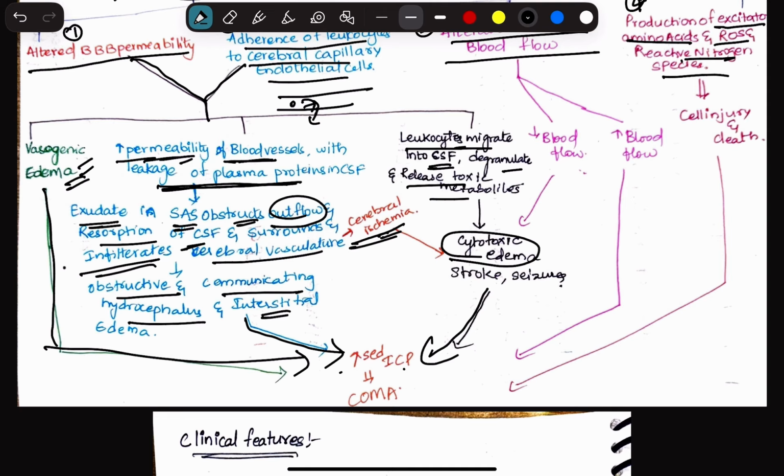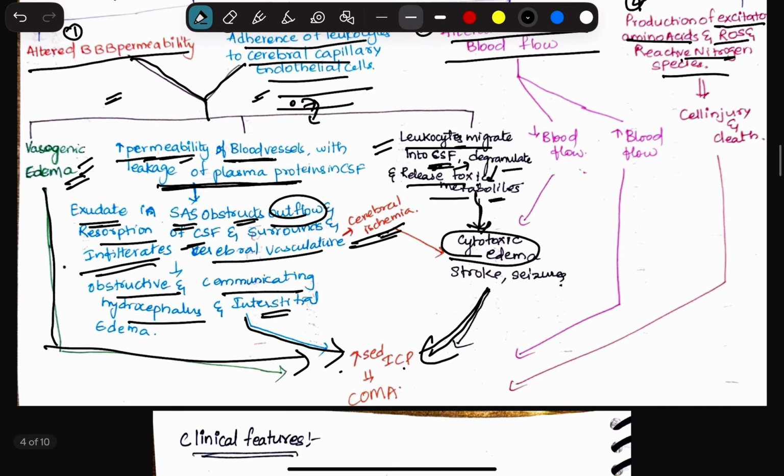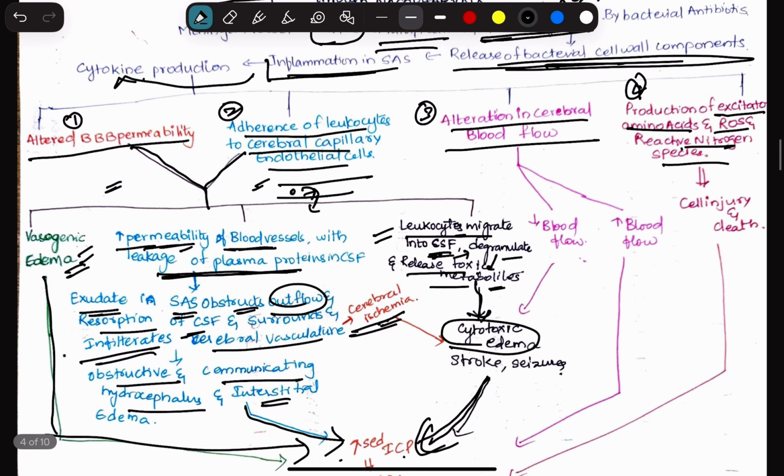Okay, so now let us move on to the third thing, that is leukocytes migrating into the CSF. Due to this altered blood-brain permeability and this adherence, these leukocytes will migrate into the CSF and get degranulated. Due to this degranulation, there will be the release of toxic metabolites. These toxic metabolites will always lead to cytotoxic edema. Again, the cytotoxic edema will increase the intracranial pressure. Okay, so this is about the first two mechanisms due to cytokine production.